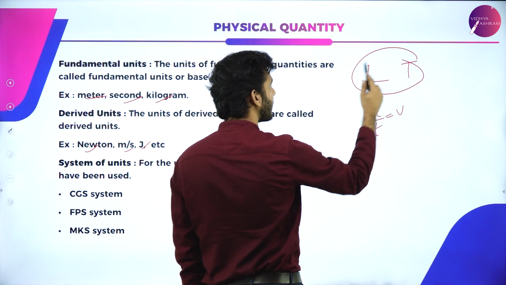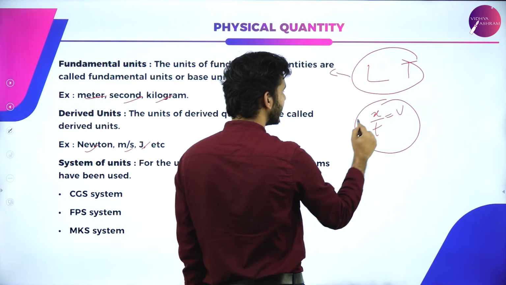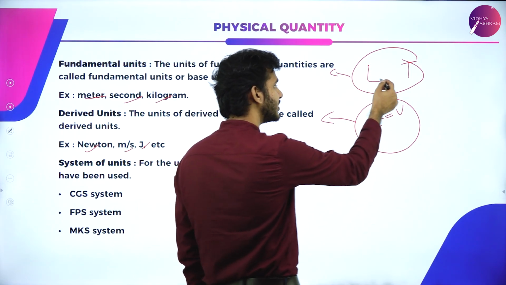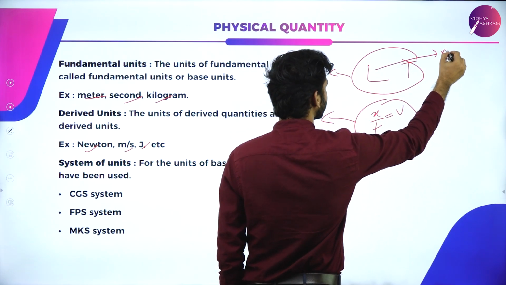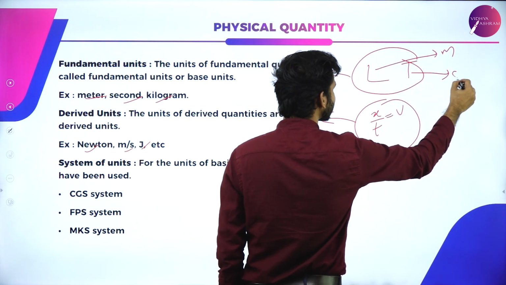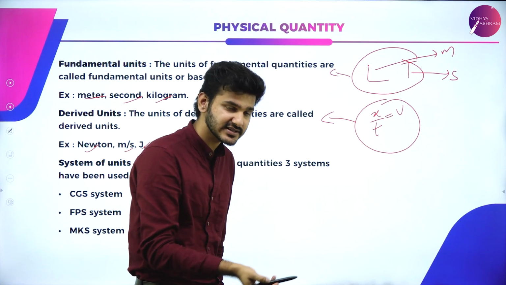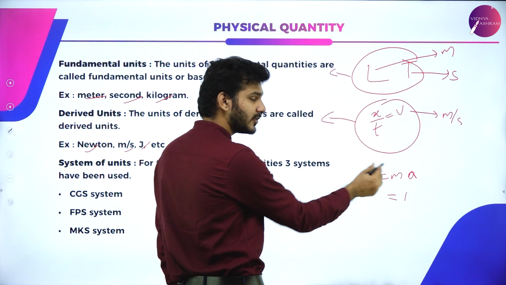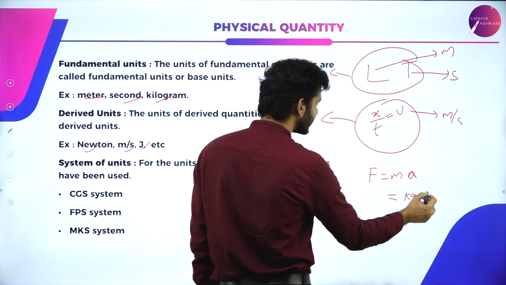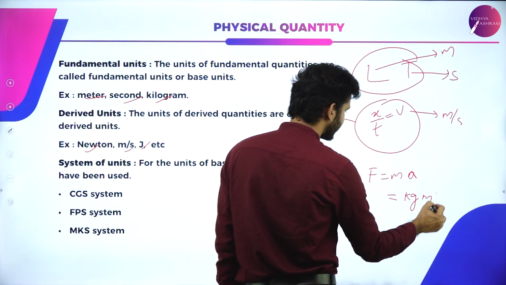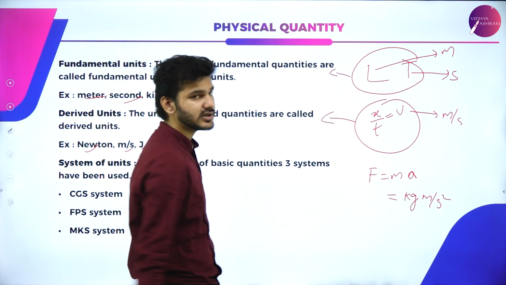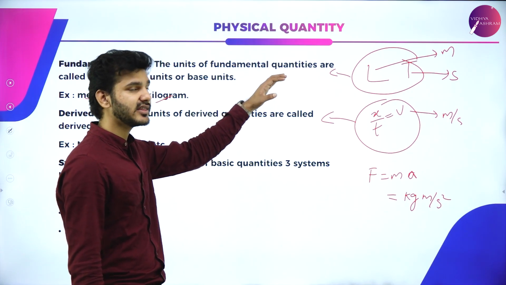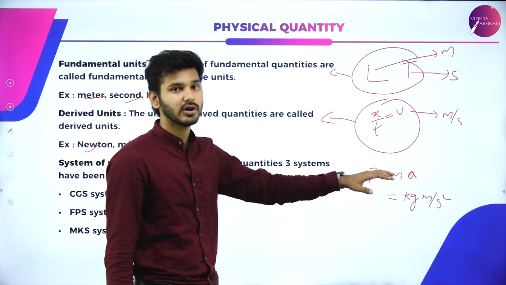So these are basic quantities and these are derived quantities, and the units used to express them are, for this particular system, for length it is meter, and for time it is seconds, and for this particular derived system of units we can see that here it is meter per second. This is mass, which means we measure it in kilograms, and acceleration is measured in meter per second squared. So these are the units, and this is how derived units came into existence. Basic units are there, from those derived units also exist.